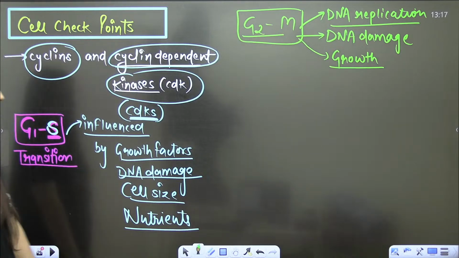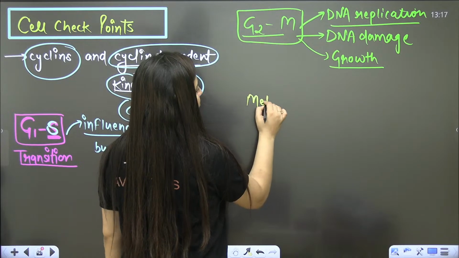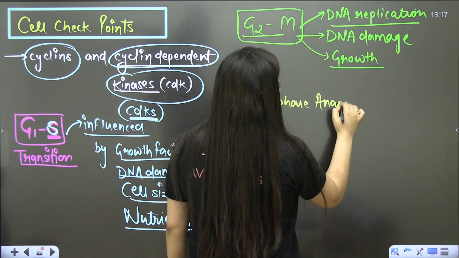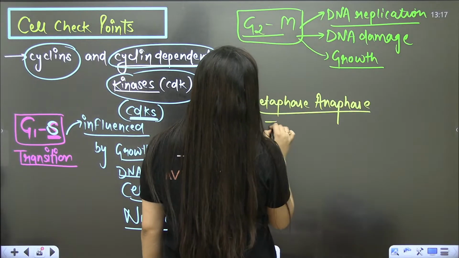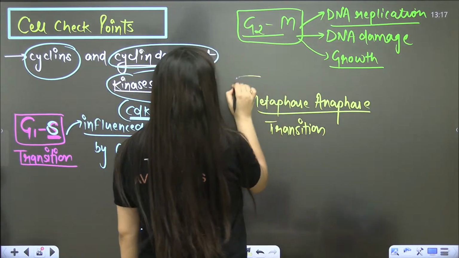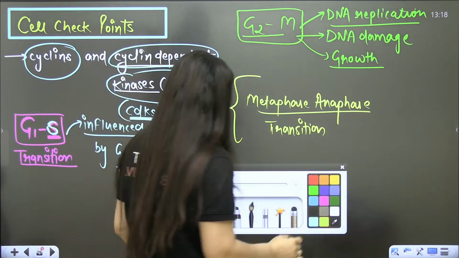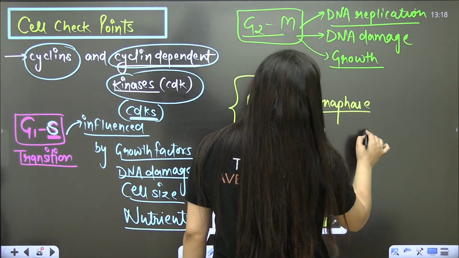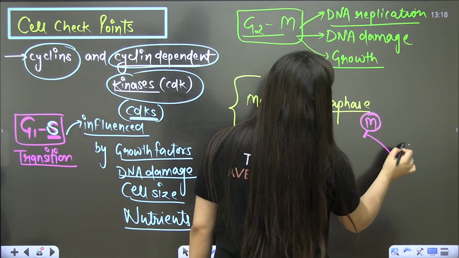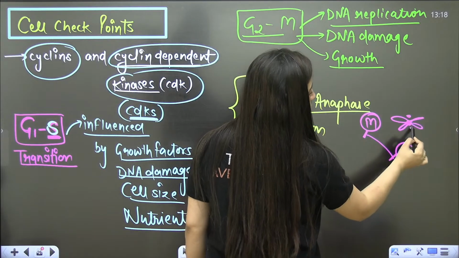Another transition is the metaphase to anaphase transition. There is one checkpoint which will ensure that. We know that metaphase and anaphase are in the M phase, in mitosis, during the actual division. From metaphase to anaphase, the cell needs to check that all the chromosomes are aligned properly on the equator.